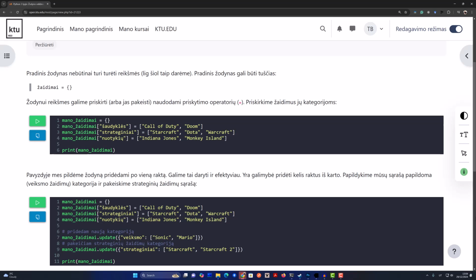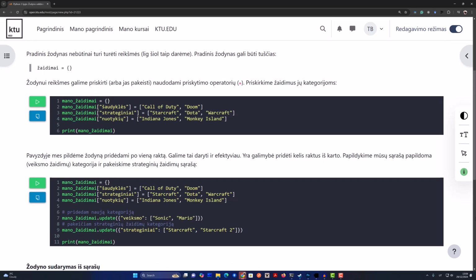Love it. And you can also add new key value pairs, right? Yeah. Or change existing ones. Oh, yeah, for sure. You just use the assignment operator, the equals sign, like you're adding new games to my games dictionary. So you do something like my new game equals awesome description, and boom, you've added a new game. Wow. So they're not just static things then. They can actually be modified and updated as you go.